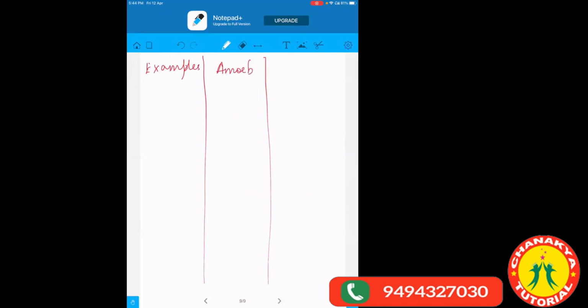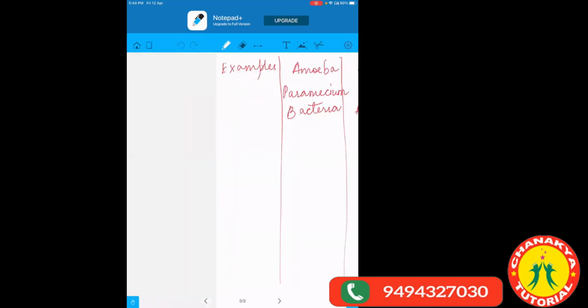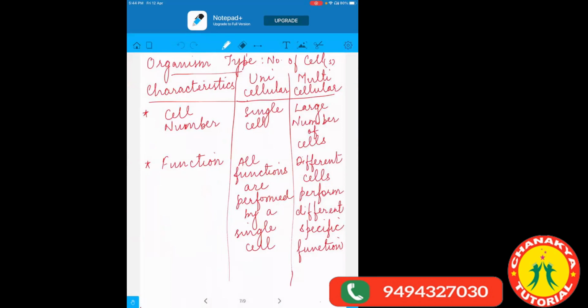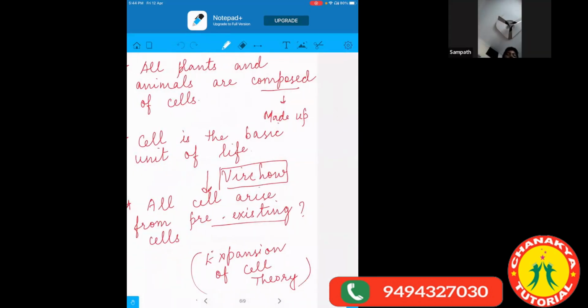Amoeba, unicellular amoeba. Then paramecium. Then bacteria. And so many others. Here again there are so many; any two, three, four, you can write whatever you are aware of. So am I clear, children, with this topic now? Yes, ma'am. Fine, just note it down.